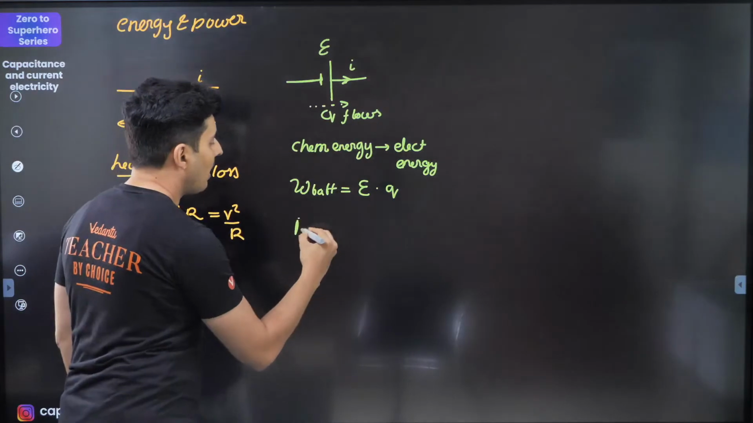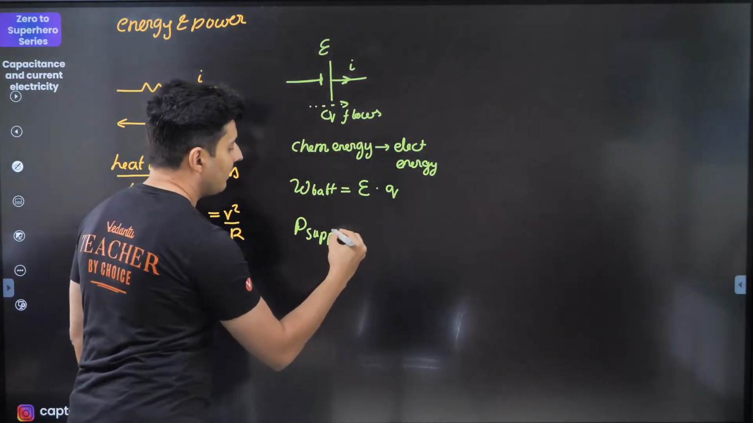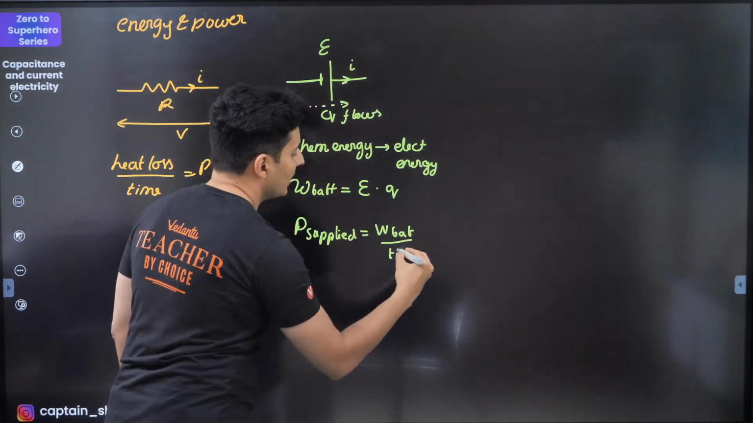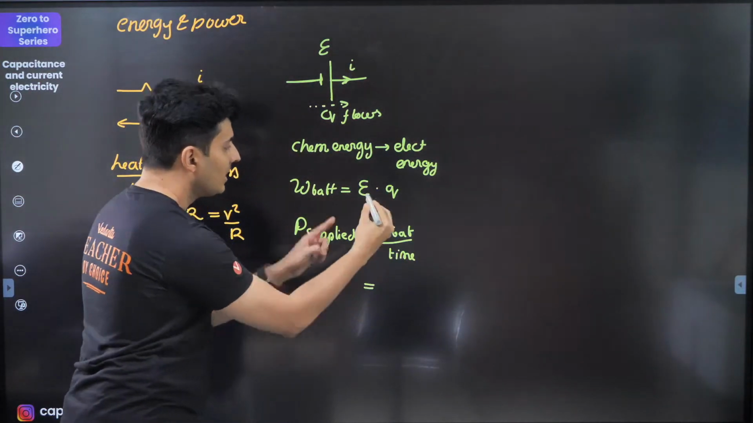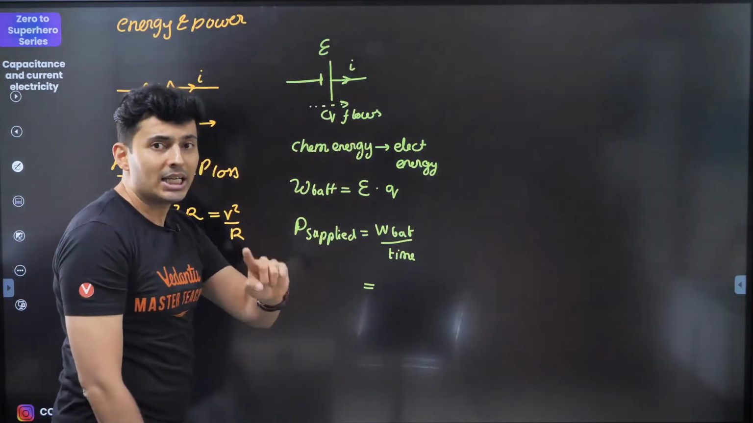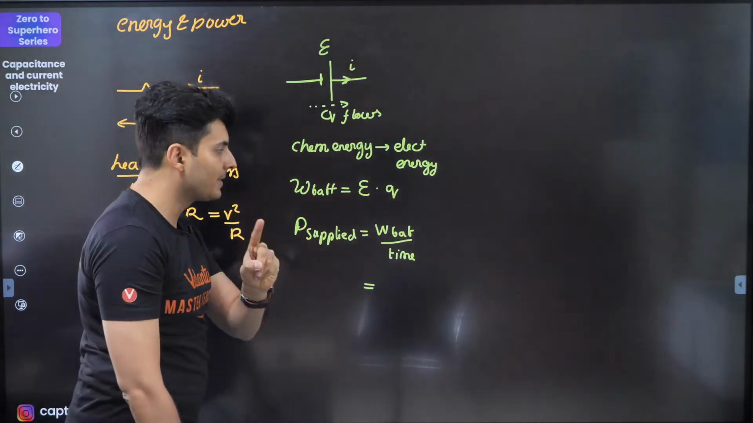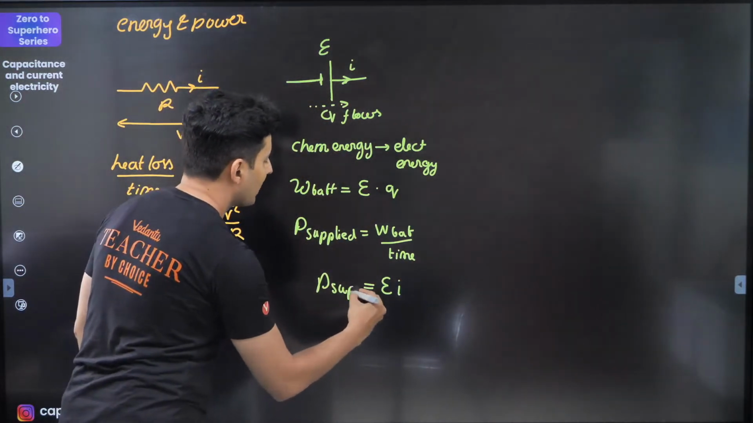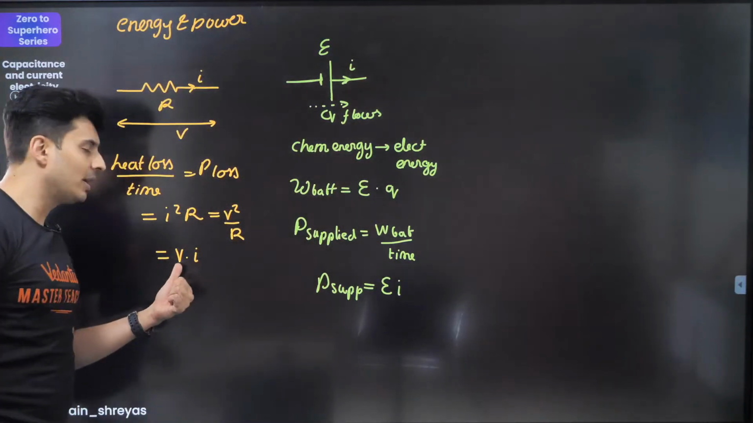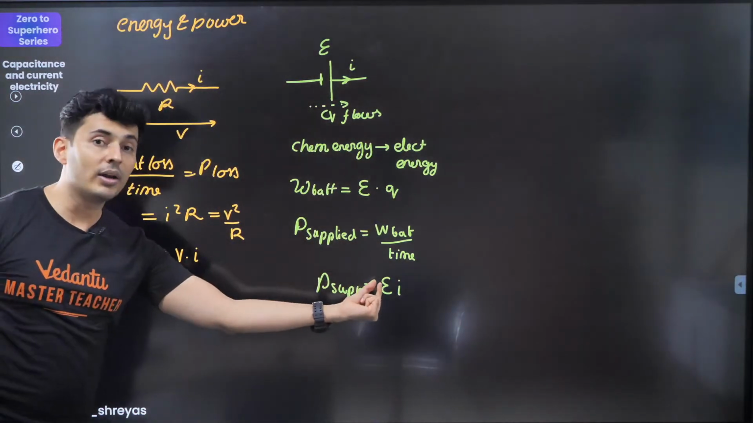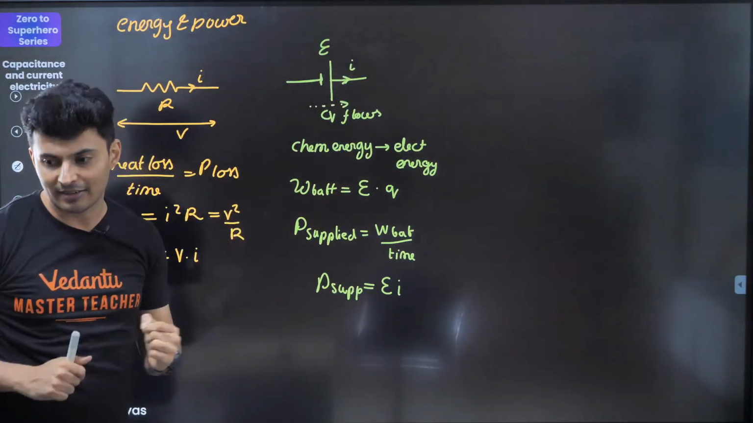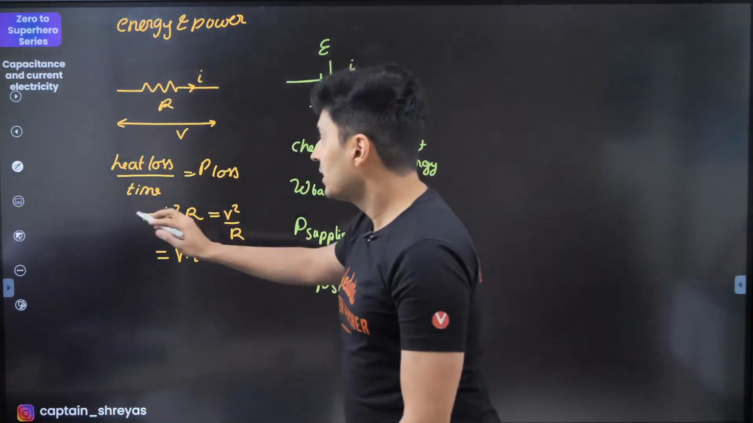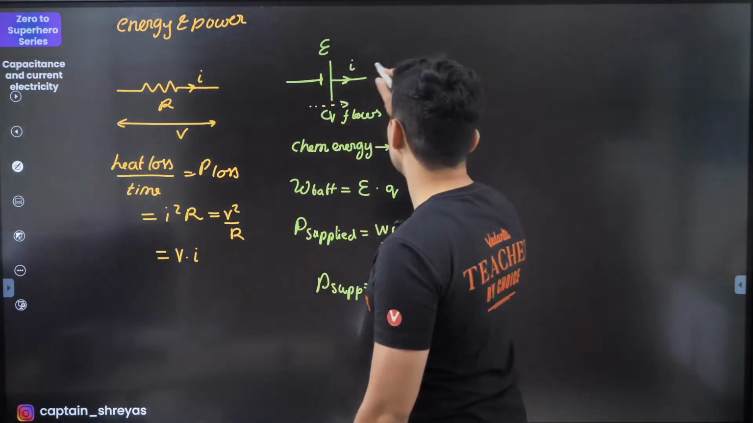Now, if you divide it with time, you will also get the power supplied by the battery. Observe this. The power supplied by the battery is the work done by the battery per unit time. So when you divide this EQ by time, Q by T is the current, charge per unit time is current, so it will just become E into I. That's why the power supplied becomes voltage into current. Very similar to this form. Here it's V, here I'm calling it E because E stands for the EMF of the battery. That's all. Very, very crucial. Keep this in mind.